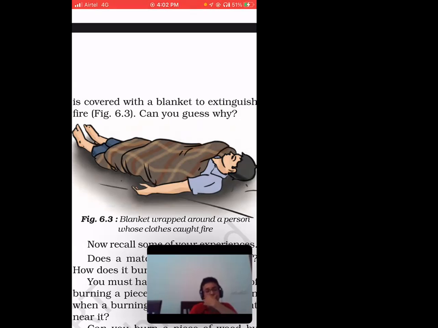So that's why we wrap the person with the help of a blanket, or maybe any product which can stop the flow of air, or stop the contact between air and the body. I hope I have made myself clear, right?